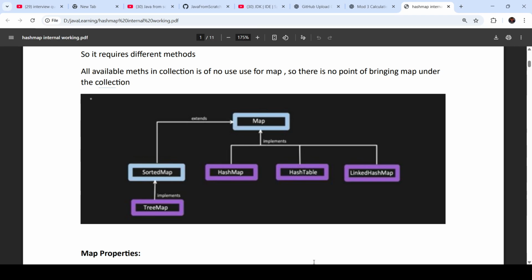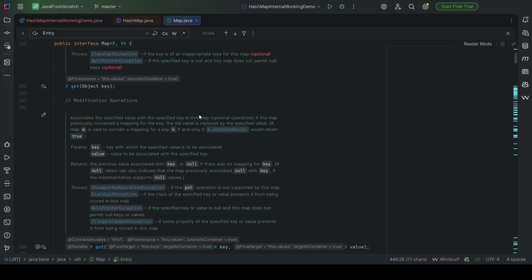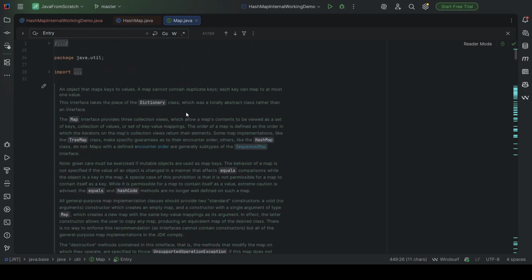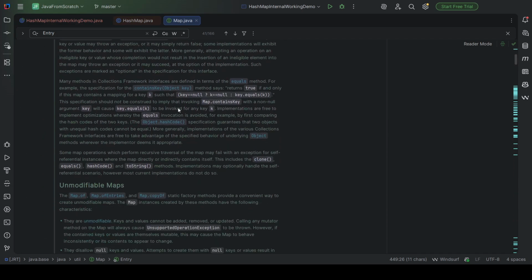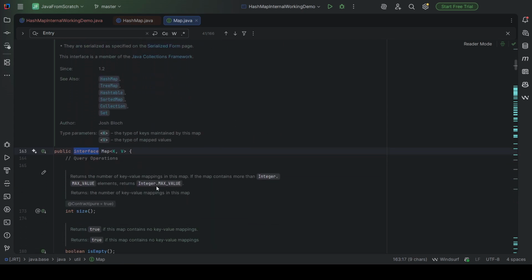If we go to the Map interface and check what it is using, let's say this is interface Map.